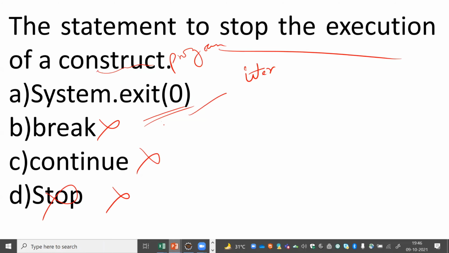Let me show you one thing. When do we use break? Break is used when a condition becomes false, when we come out of a loop. Somewhere it is the same. We use break when we just want to come out of the loop or a switch block. But if we write any statement outside the loop, that will be executed, right?